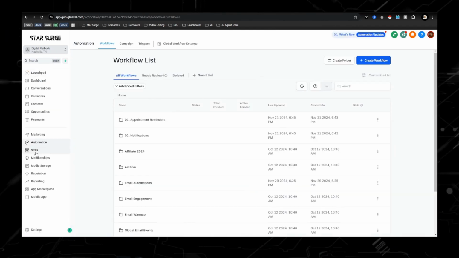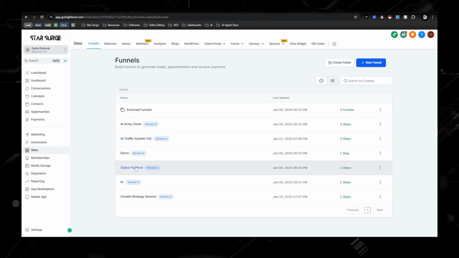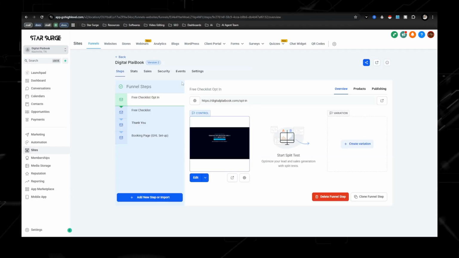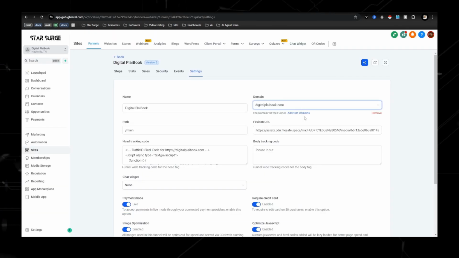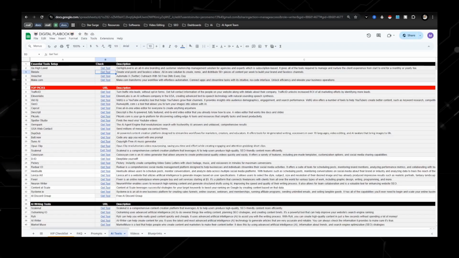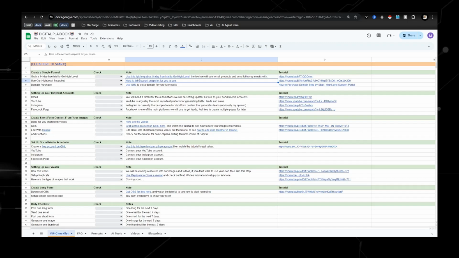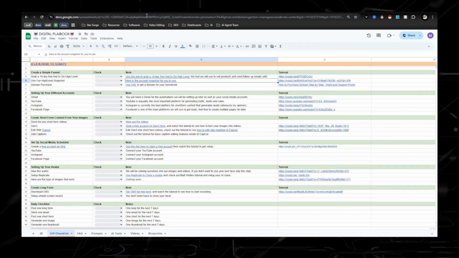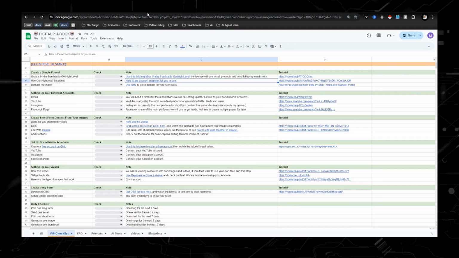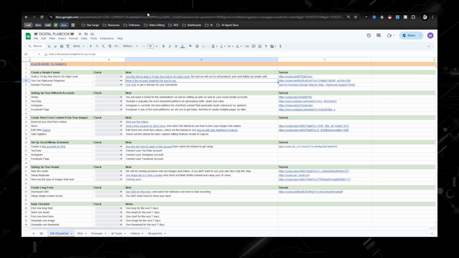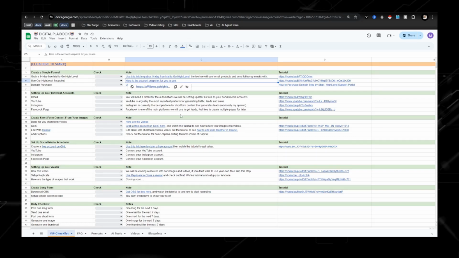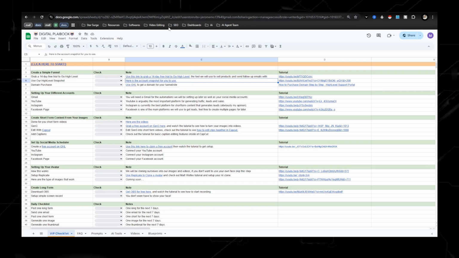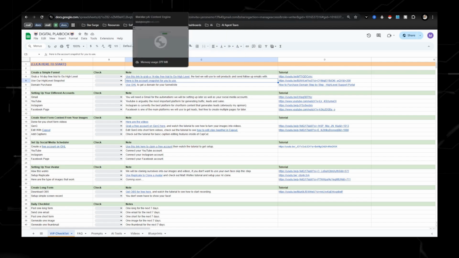Now let's talk about sites in the front end. I'm just going to use mine as an example. You are going to want to have something that looks like this. Now my domain name is Digital Playbook. If you don't have a domain, the good thing about Go High Level, another reason why I like it, is you're able to just purchase a domain right inside of Go High Level. If you don't want to use Go High Level, there's plenty of other domain registries like GoDaddy, Squarespace, but Go High Level is already integrated with that. So I would just recommend you guys go ahead and buy one that way.